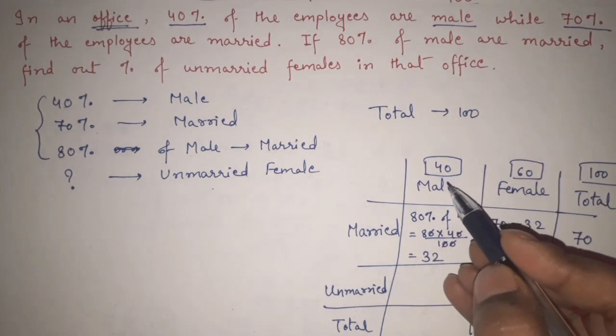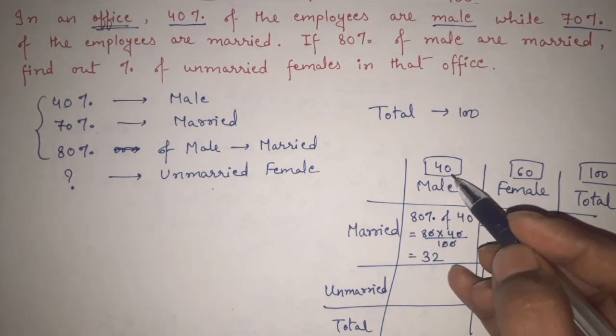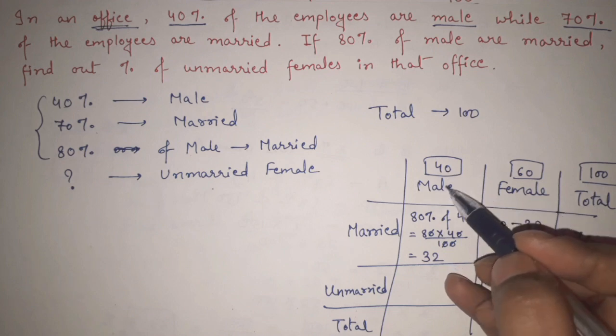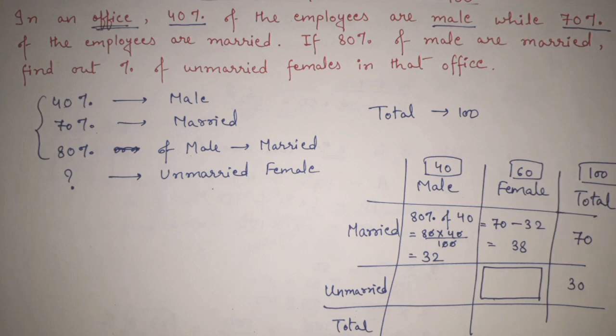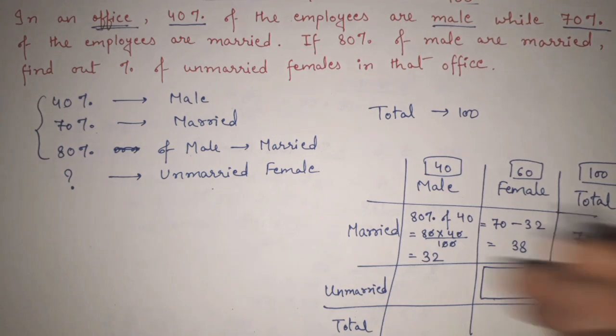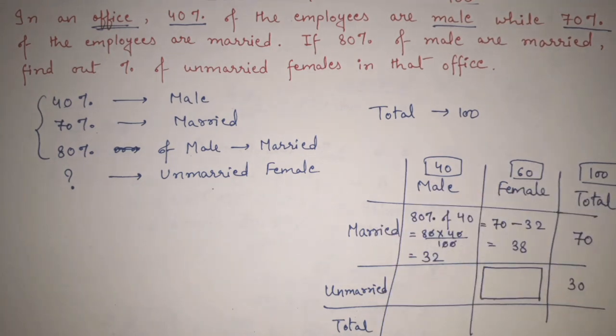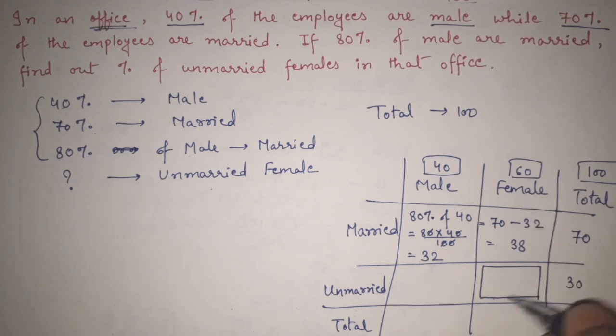We know that 40 males are there total in our company. Okay, let's say in company. Acha, we can directly find this also. See, these are the data that we got: 32, 38, 70, 30. Okay, this data we already received. Now we want to find out this unmarried female.